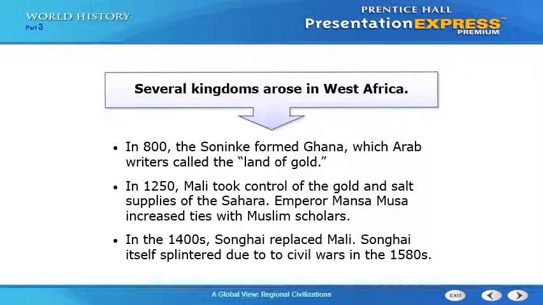When Arab merchants reached there and saw this situation, they started to call Ghana a land of gold. When Ghana declined, another important kingdom emerged, known as the Kingdom of Mali. Mali started to take control over the trade routes of West Africa, particularly the salt and gold trade, and they dominated for a long time.